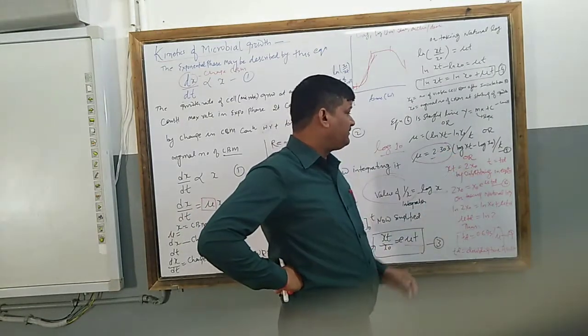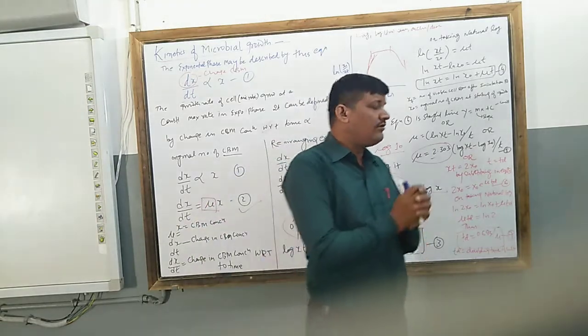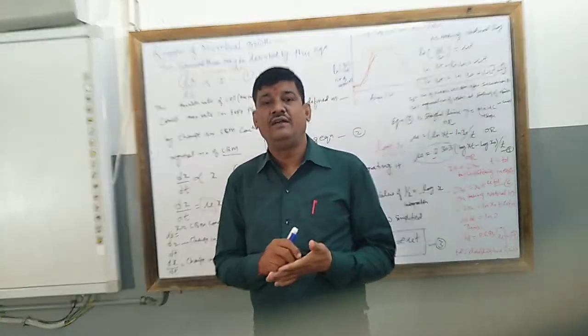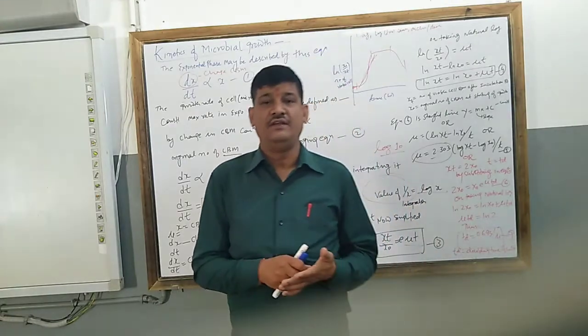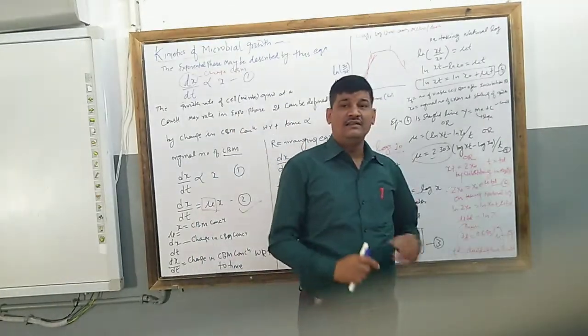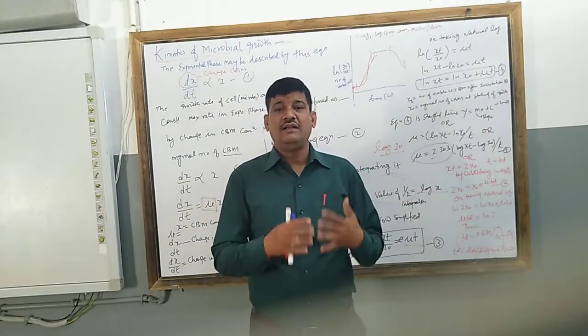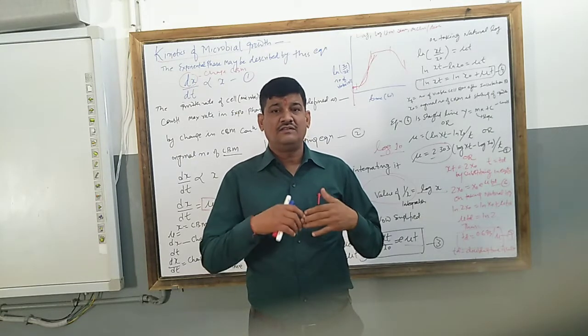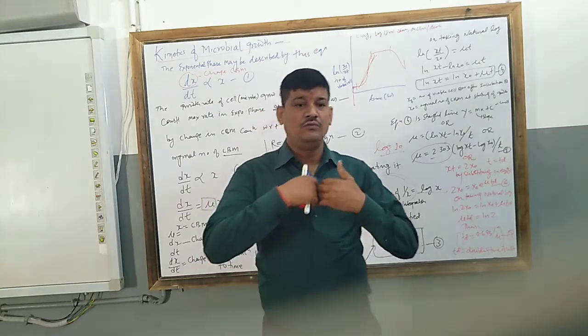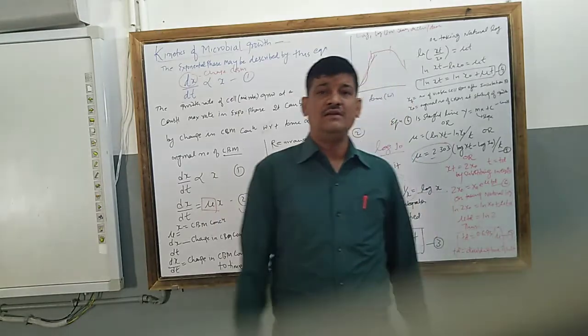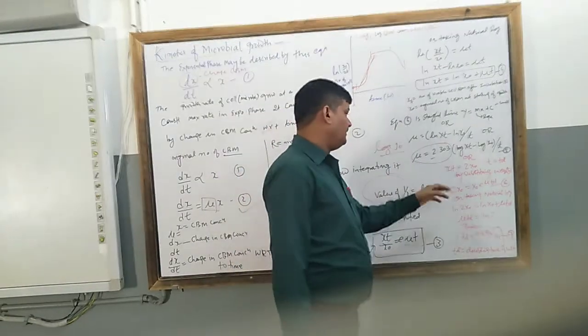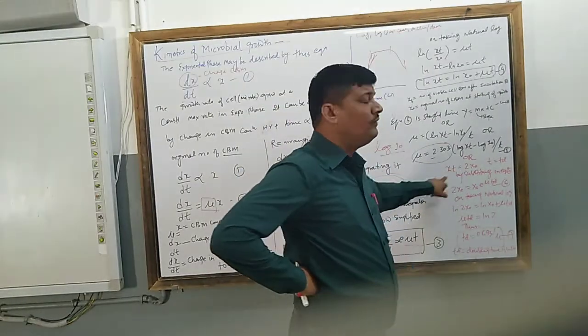Here we are taking Td in place of t, and Td is the doubling time period. What is the doubling time? This is the time required to double the concentration of the cell number. So x t is equal to 2x naught.